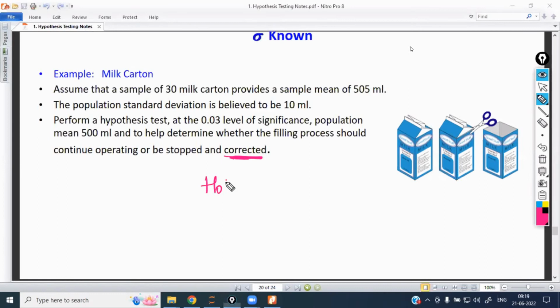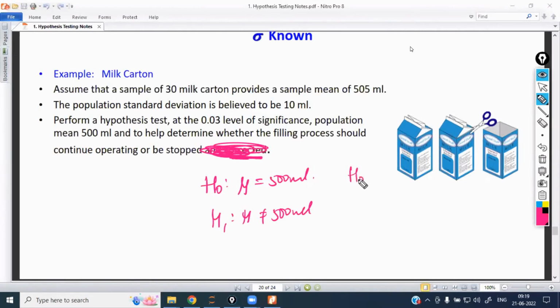If the word "corrected" is there, the null and alternate hypothesis will be like this: H0 is mu equal to 500 ml, H1 is mu not equal to 500 ml. If the word "corrected" is not there in the given statement, read once again. Now from the quality inspector's perspective, whether to continue or stop, he is going to stop.